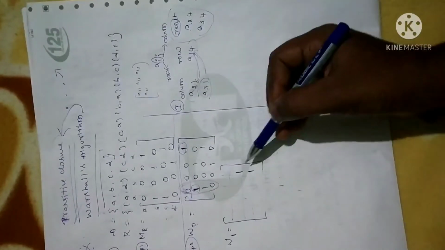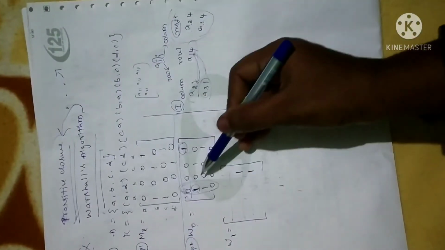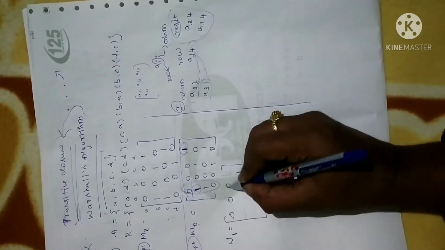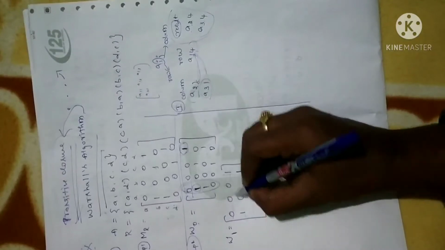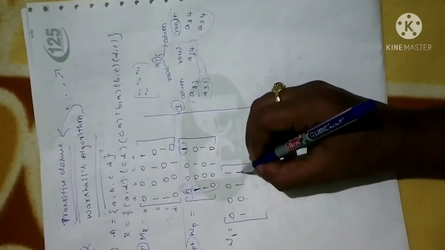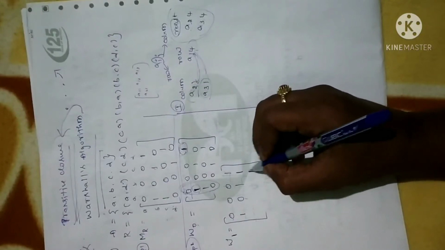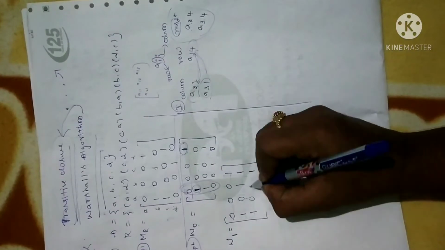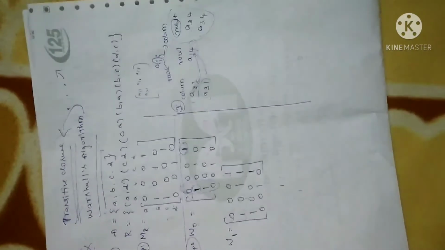Now for the remaining places, whatever values we have in the previous step, that is W0, you just write it as it is. That is 0 0 0 1 as it is. Now for the second row I have 0 1, but here I have 0, but you are not going to change it. You have already written this, so you are not going to change these two elements. Rest of the elements, whatever is there, you just copy the same. So this is what our W1 is.